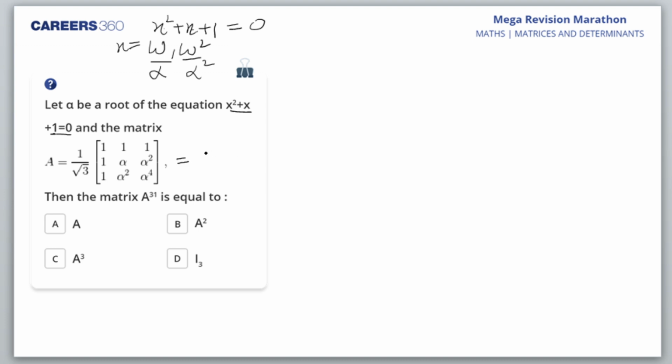A is 1 by root 3 times the matrix 1 omega, 1 omega square, 1 omega square, and omega raised to power 4 would be omega only, right? Yes, Dilip, Ankita, C you are getting.